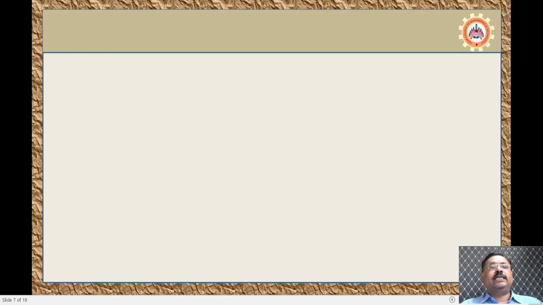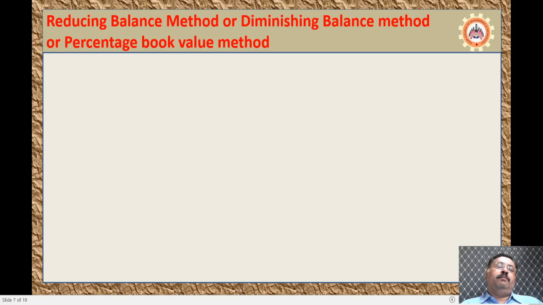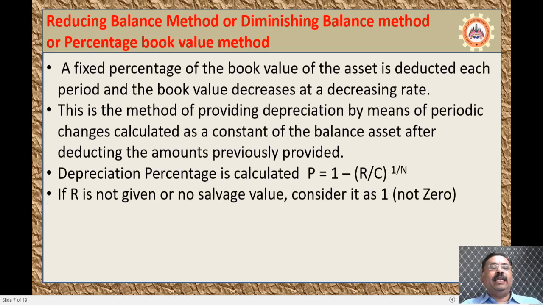Let us see the next type that you have: the reducing balance method, or diminishing balance method, or percentage book value method. As the name itself says, it is a diminishing balance method. It keeps on decreasing.